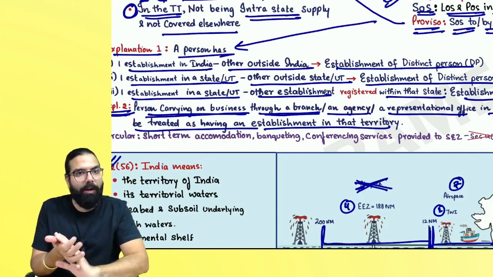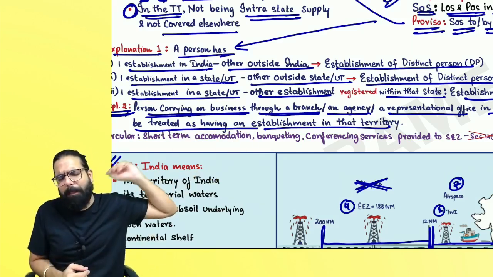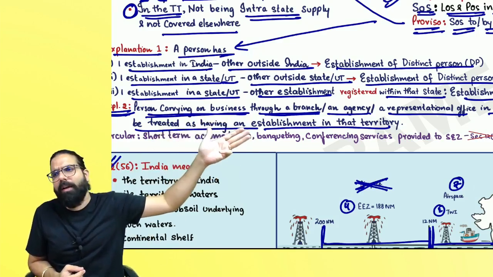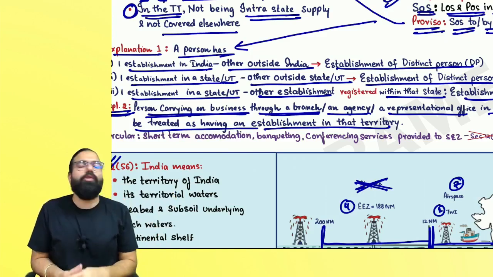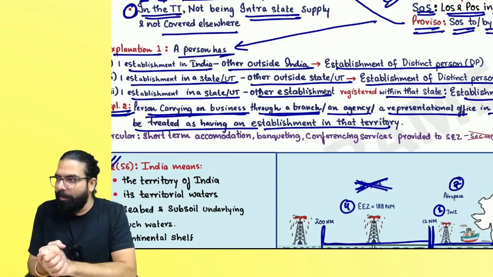Are we clear, everyone? When it is export of service, supply is in India, recipient is outside India. Everyone with me, place of supply is outside India. What you are receiving is foreign convertible currency, and you both are not mere establishments of a distinct person. You are actually different distinct persons. Only then it will be an export of service. Can I go ahead, everyone?